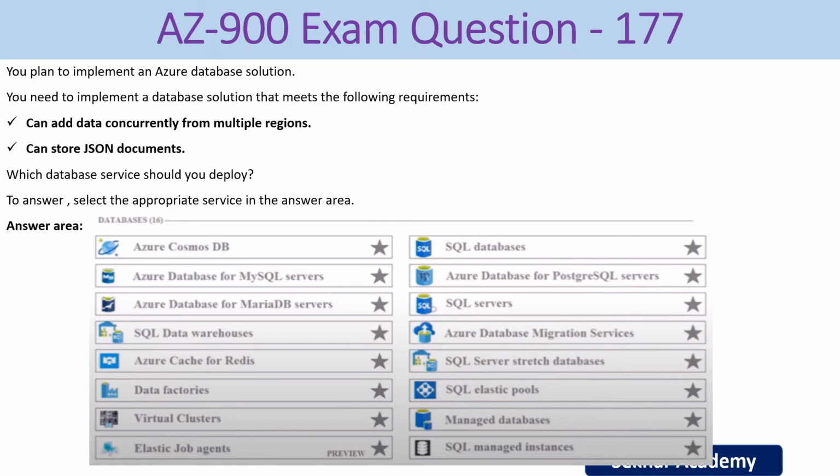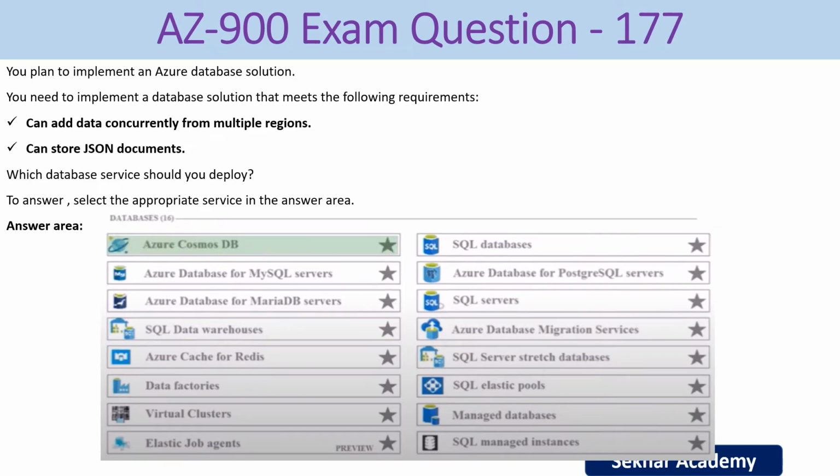But to fulfill the following requirements, which is the right database we have to choose here, right? The right answer is Azure Cosmos DB. That way we can add data concurrently from multiple regions, as well as store the data in JSON documents. So the right answer is Azure Cosmos DB.